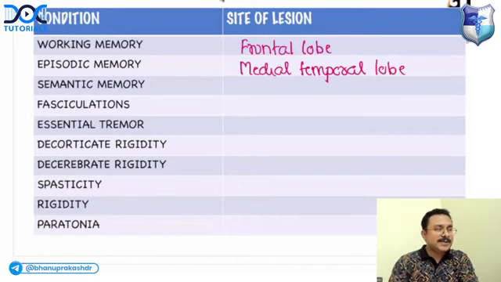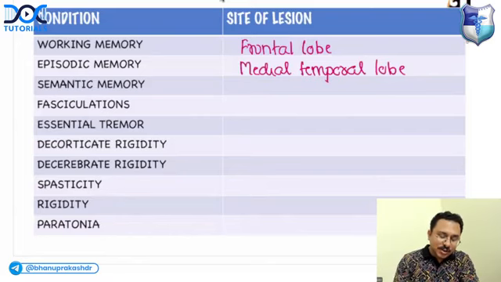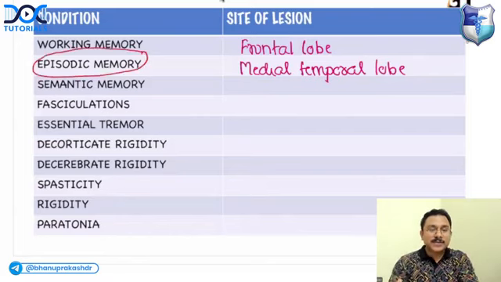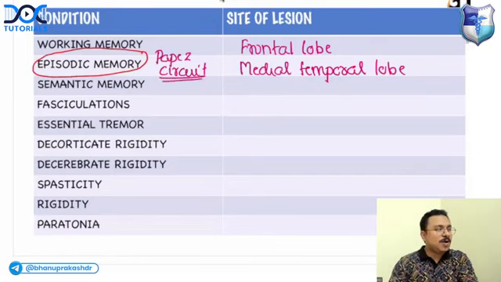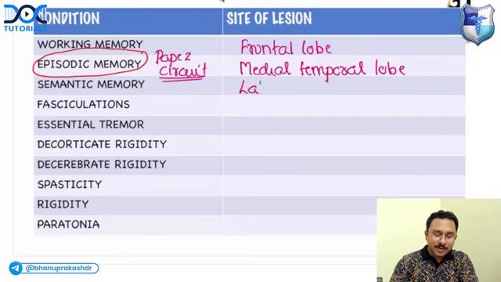A potential question which can be asked from physiology. Which is the circuit that is responsible for episodic memory? What is the name of the circuit? It is Papez circuit. Okay, Papez circuit. Semantic memory, which lobe of the brain is important for semantic memory? Lateral temporal lobe.